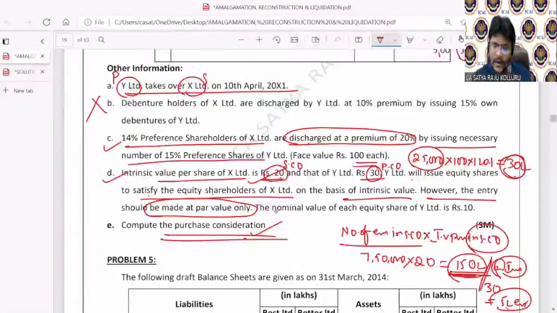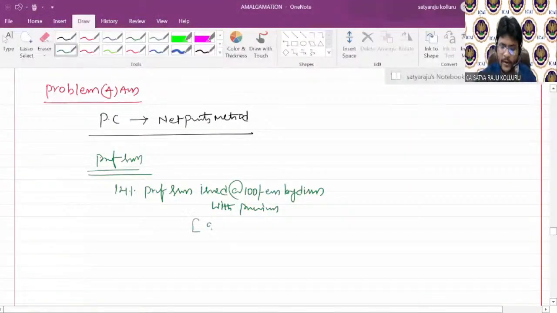If you check here, the shares we are going to issue are at 100 only, but discharging is happening at 20% premium. The existing number of preference shares is 25,000, which have the face value of 100 rupees, but I am discharging at 120 rupees each. That is 20% premium. The amount is 30 lakhs.